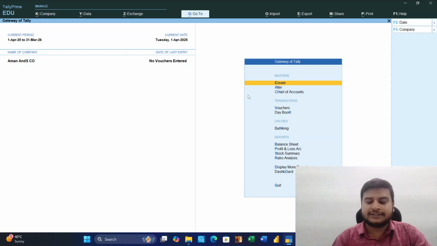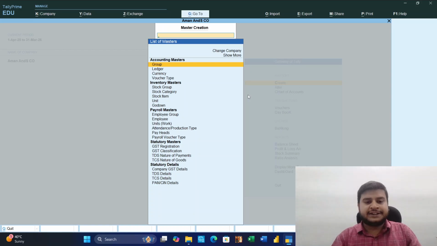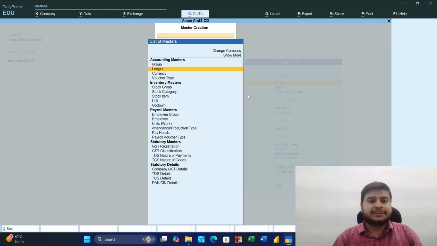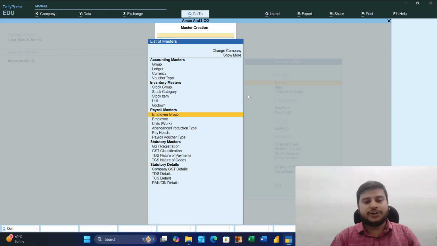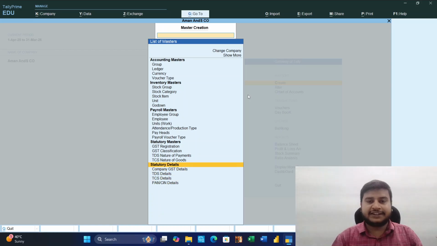by creating a ledger. In ledger, we will get all the options like accounting masters: currency, ledger, group, voucher type; inventory masters: stock group, stock category, stock item, unit, godown; payroll: employee group, employee, units, attendance, pay heads, payroll vouchers; statutory: GST registration, classification, TDS nature of payment, TDS, TCS nature of goods, statutory details, company GST detail, TDS, PAN, CIN.